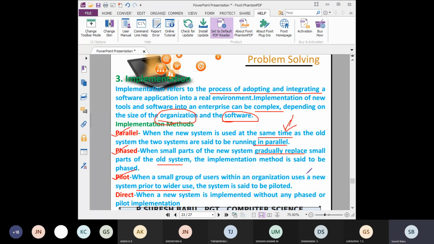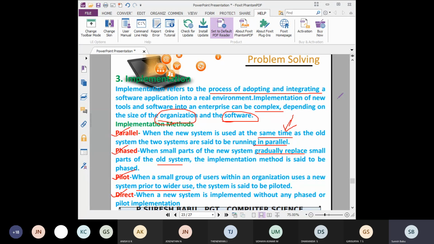Students, did you understand the 4 types of implementation? Parallel means we are using both the new system and the old system. Phased implementation means gradually replacing small parts of the old system with new parts. Pilot means a small group of users within an organization uses a new system prior to wider use.